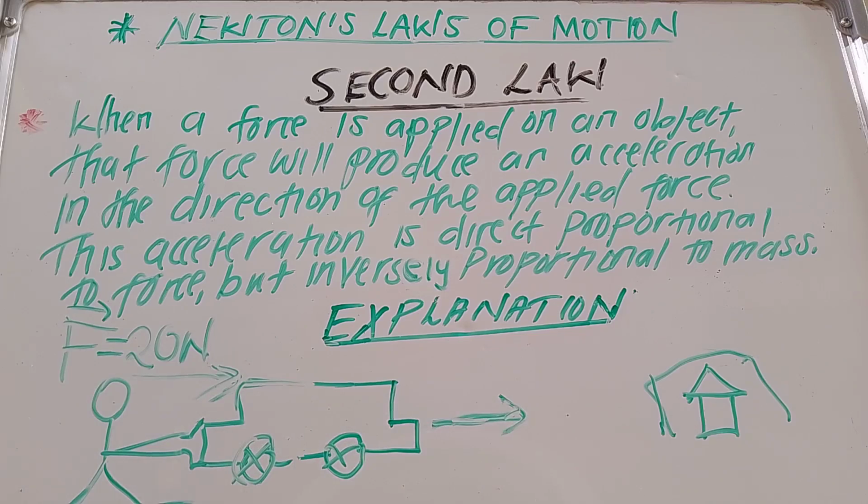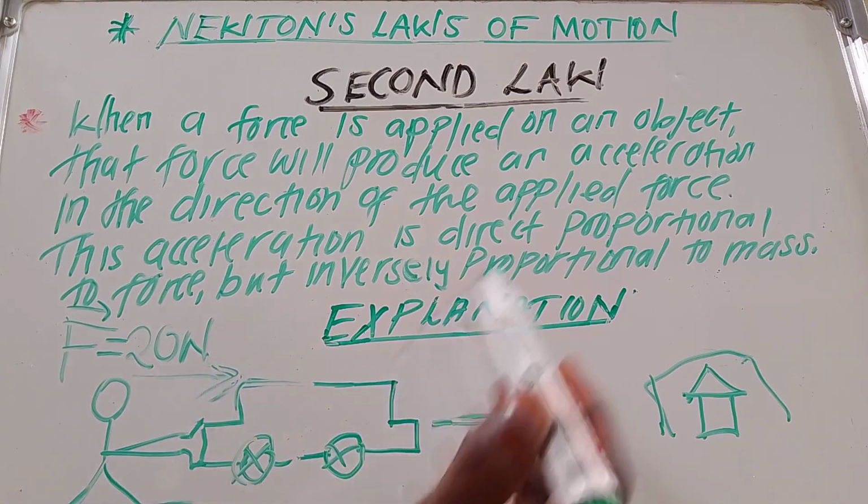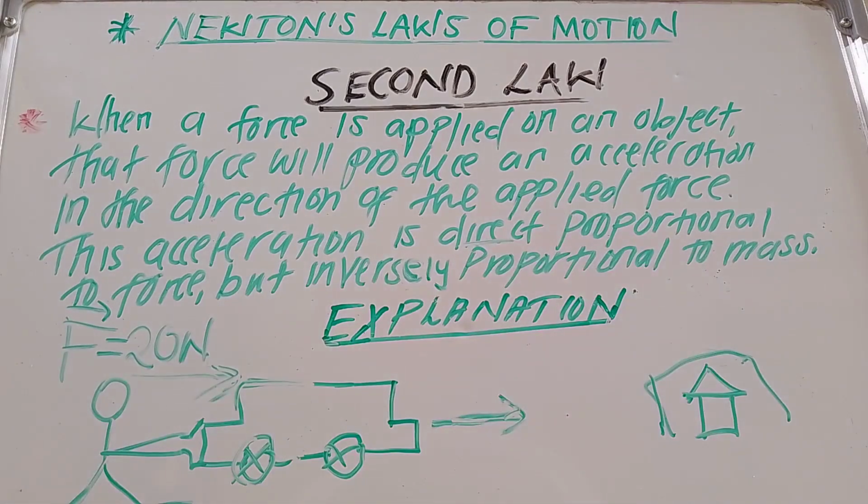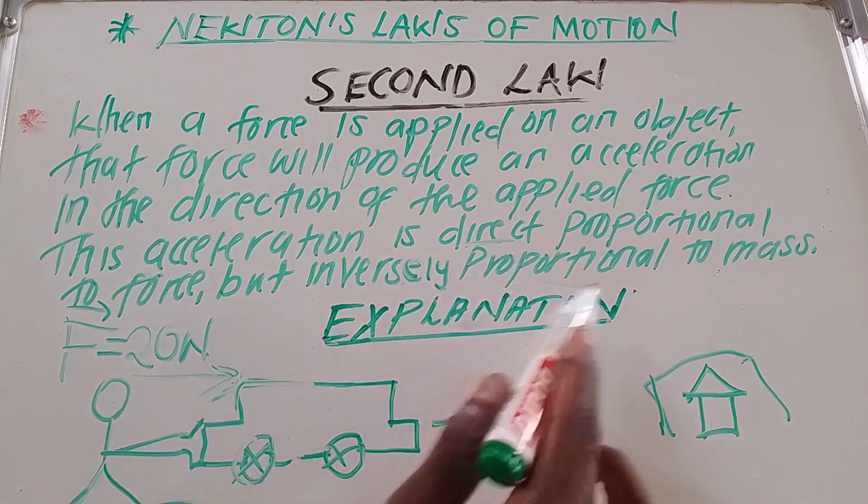So now let's go to the second part, because all these parts are very crucial in such a way that you need to understand them, you need to know them. So now, what does the second part say? This same acceleration which has been produced by this force is directly proportional to what? To the force, but inversely proportional to what?